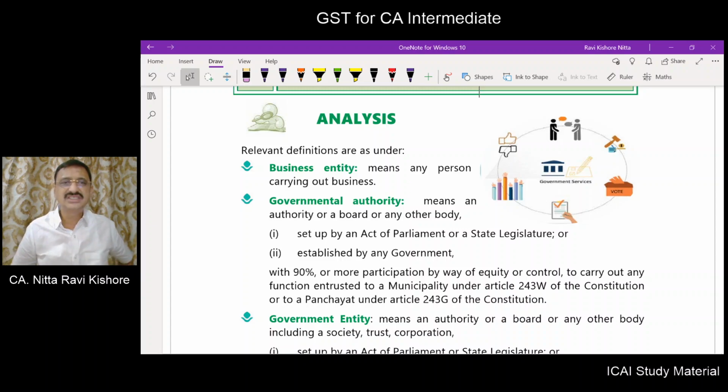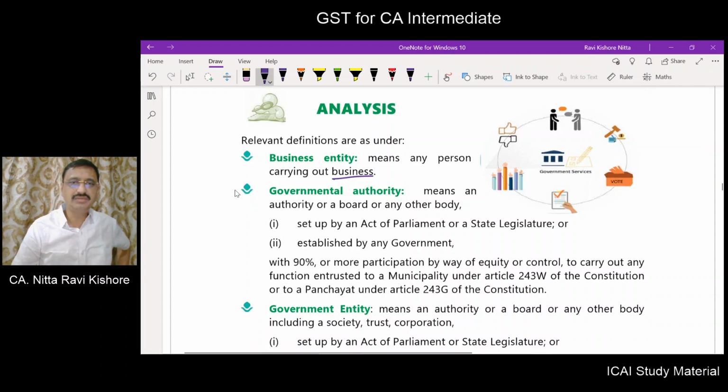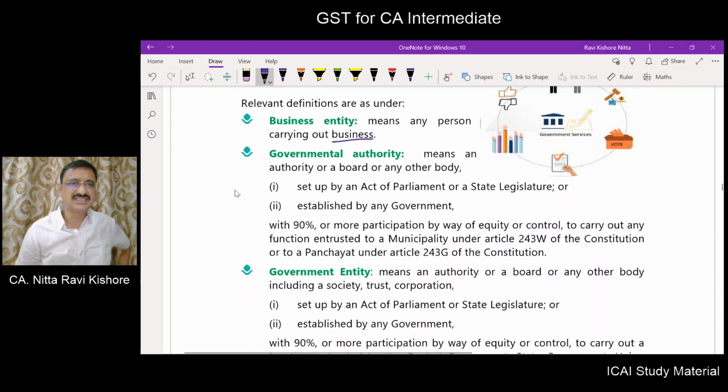Now, what do you mean by business entity? Means any person carrying out business. Now, the business we already understood the definition in chapter number 2 and 3. What do you mean by government authority? At places we came across the term government authority. What do you mean by government authority?